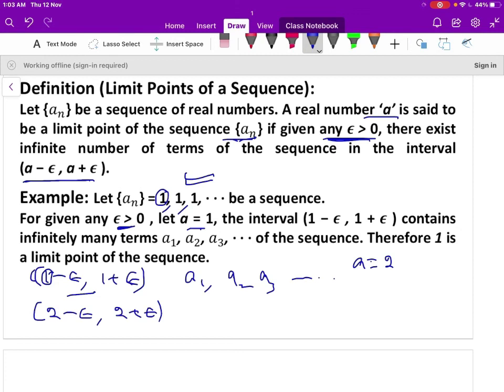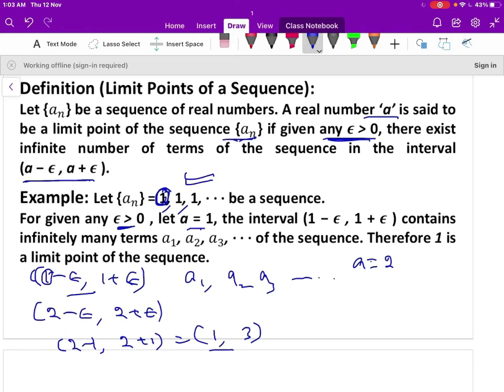Here, let me take epsilon equal to, for example, 1. Then the interval is 2 minus 1 comma 2 plus 1, which is equal to 1 comma 3. Let us check whether the first term is inside the interval or not.